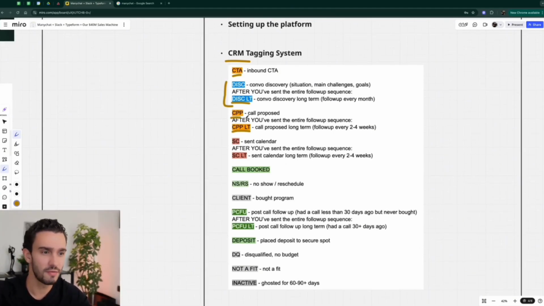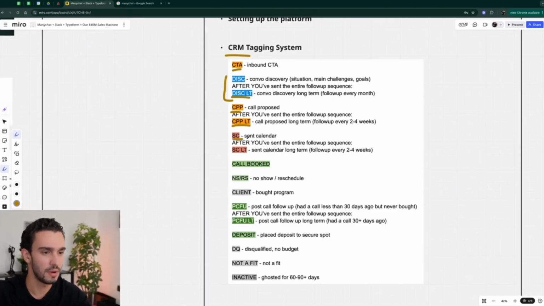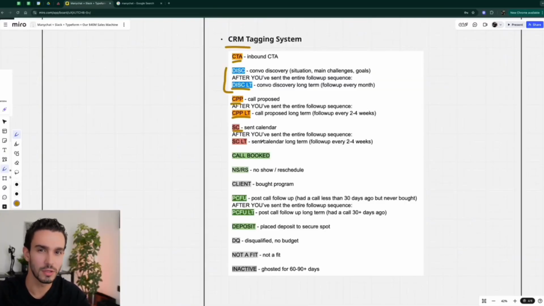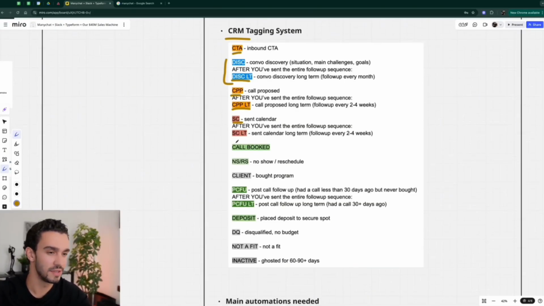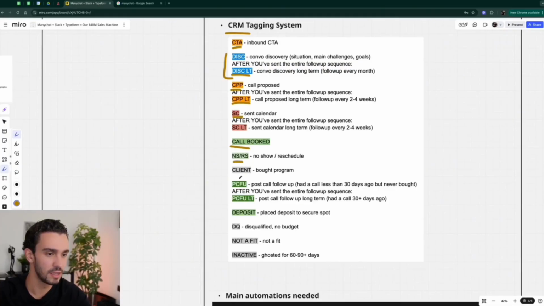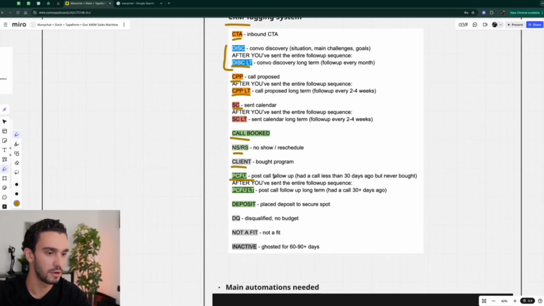Then after discovery, you have the next important conversion point in the conversation, which is a call proposal. So that's what CPP stands for. Then you have call proposal long term. After the call proposal, obviously you're sending over the calendar link. We don't book calls manually ourselves. We found that manual booking actually has lower conversion than sending links and keeping people accountable to book in themselves. So you have the send calendar links, obviously the call booked links, no show reschedule, client when they buy the program. Post-call follow-up, which is basically people that had a sales call that didn't end up buying.